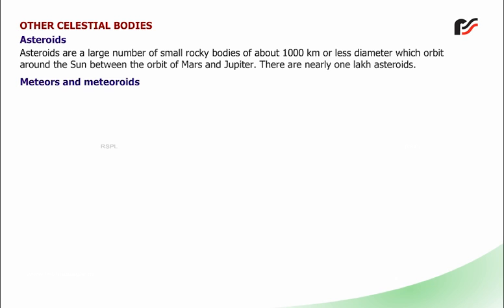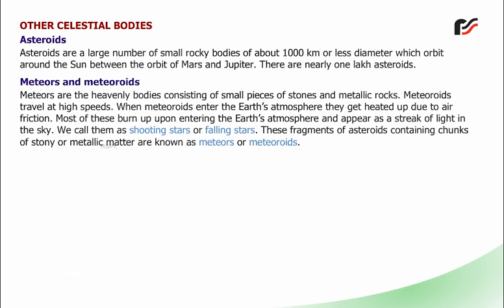Meteors and meteoroids. Meteors are heavenly bodies consisting of small pieces of stones and metallic rocks. Meteoroids travel at high speeds. When meteoroids enter the Earth's atmosphere, they get heated up due to air friction. Most of these burn up upon entering the Earth's atmosphere and appear as a streak of light in the sky. We call them shooting stars or falling stars. These fragments of asteroids containing chunks of stony or metallic matter are known as meteors or meteoroids.